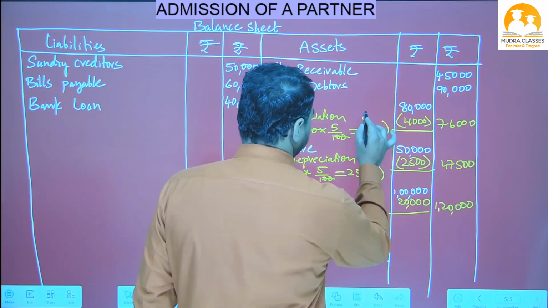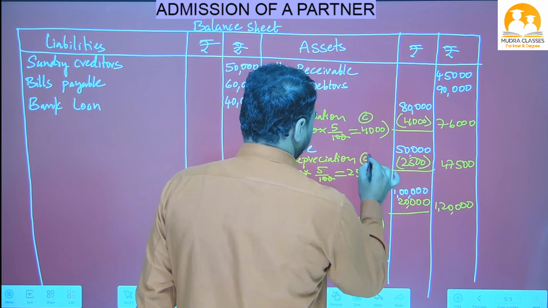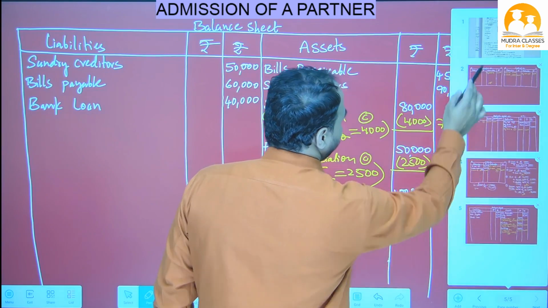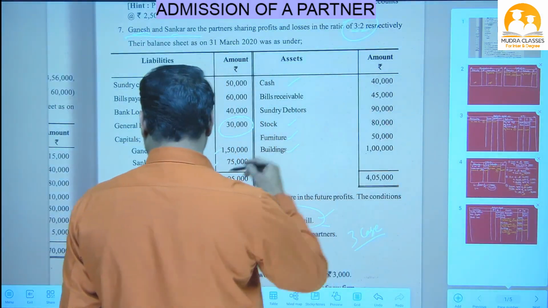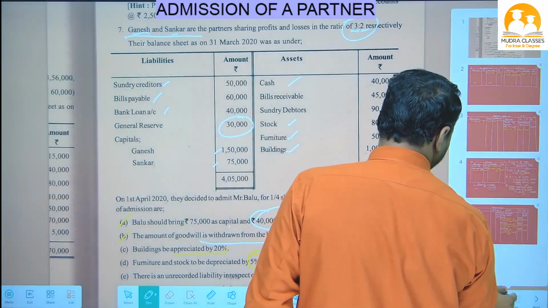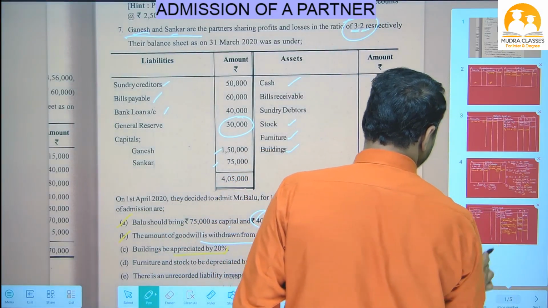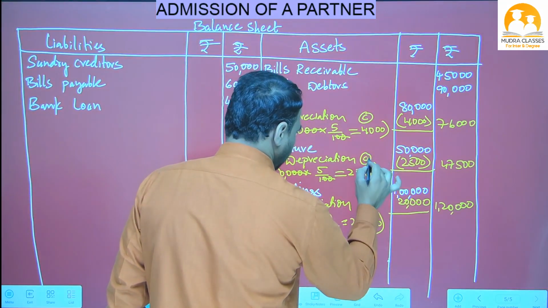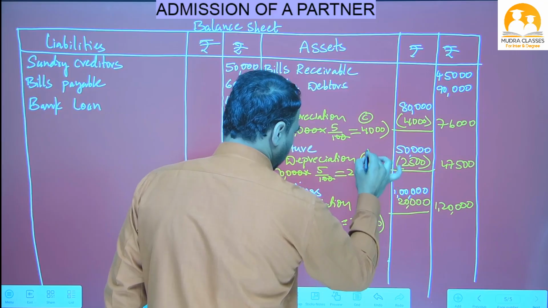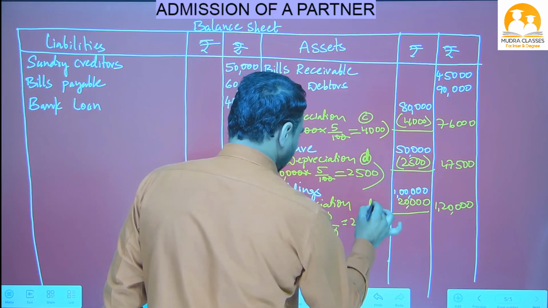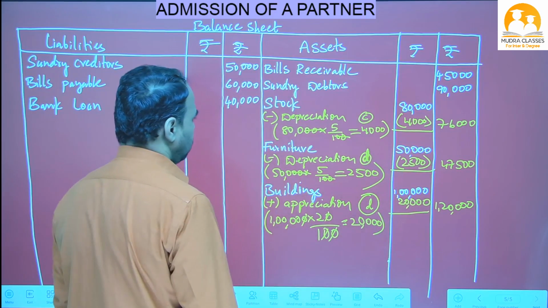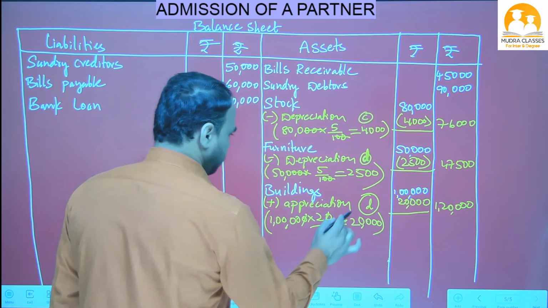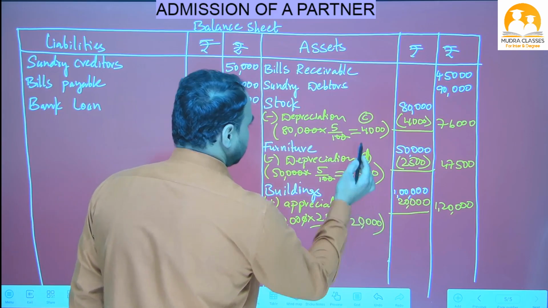This is point number C, beta. C or D? Let's check. I think point number D, that one. Point number D. So here you have to write point number D, furniture. Point number C, just a minute. This is the third adjustment.